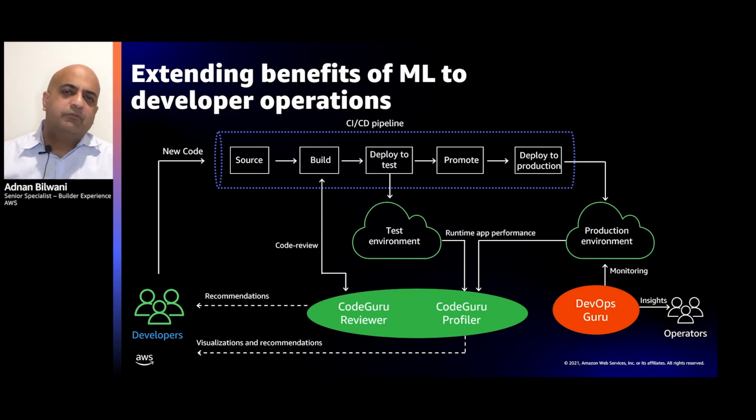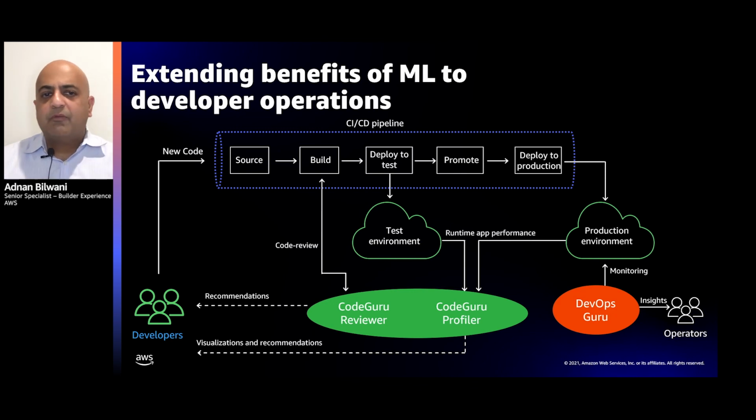So the first service is called CodeGuru. It's a fully managed ML-powered service that helps you do code reviews, and not just syntax checking. It uses detectors to get deeper insights, not only for best practices, but also security practices, your OWASP top 10, CWEs, and really helps you get those deeper insights into your code.